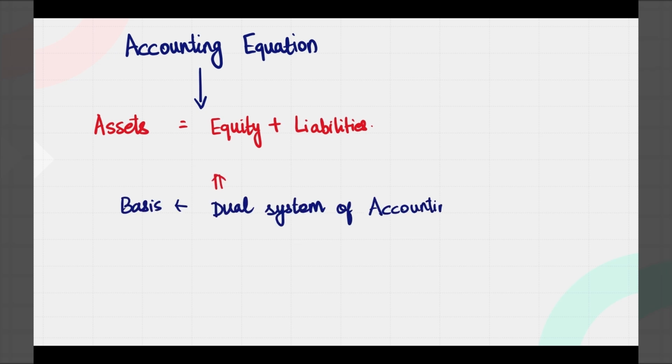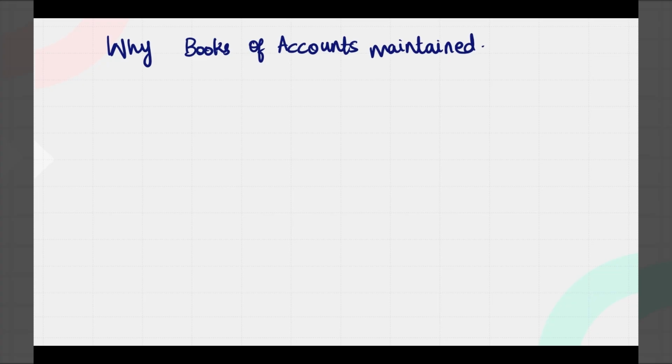So, how did this accounting equation come into picture? The basis is we are following the dual system of accounting. That is why we are following this accounting equation. So, this is the basis for all the accounting journey that you would be going through, right from journal, ledger, trial balance, and balance sheet. Now, these are the two fundamental questions which you need to ask.